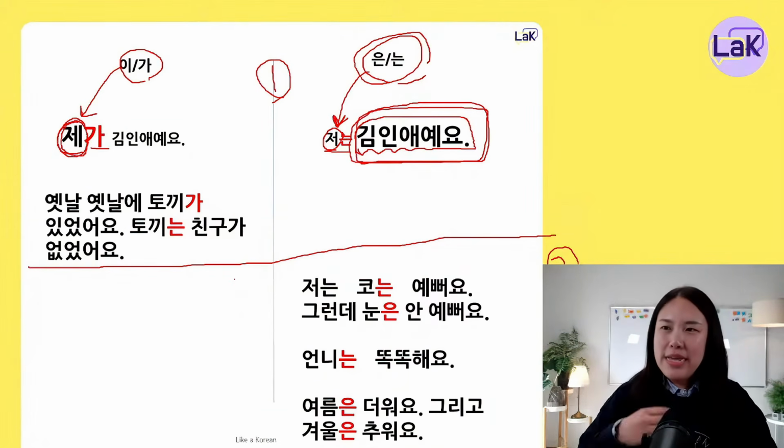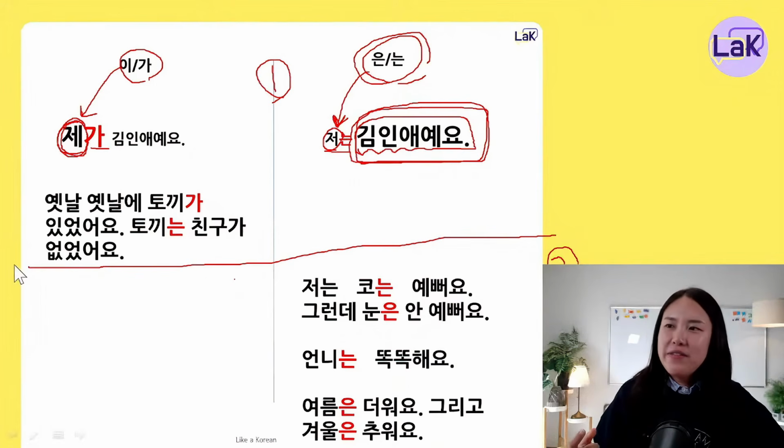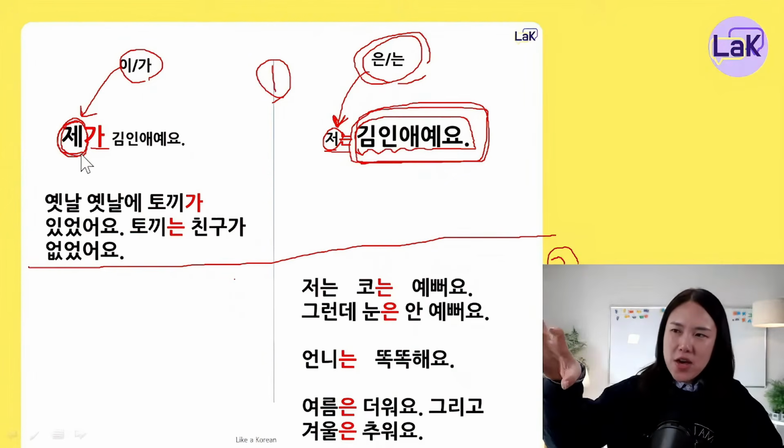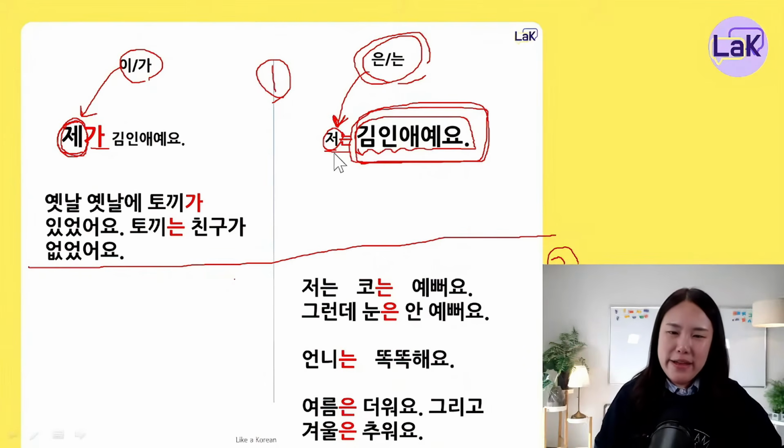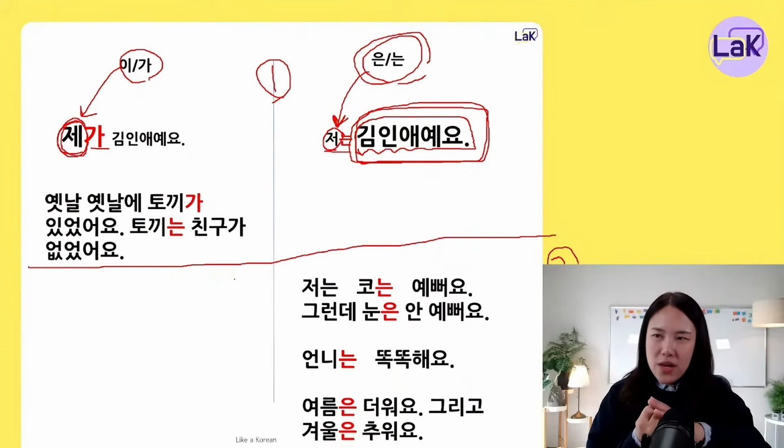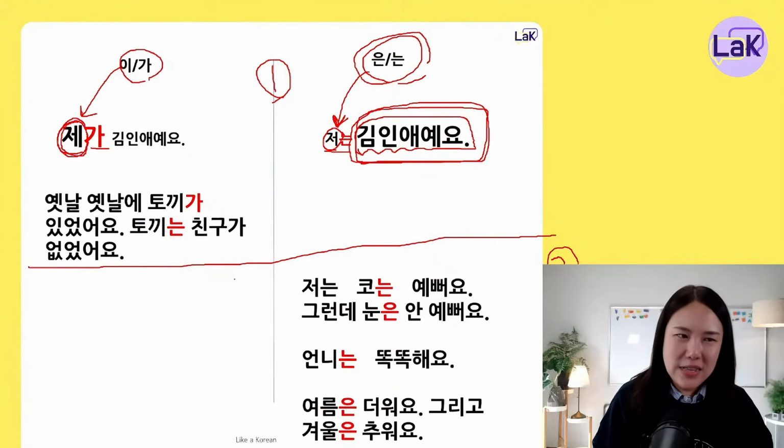That's the difference between 이가 and 은는. The first difference is what you want to emphasize. If you want to emphasize a subject, then use 이가. If you want to emphasize the thing about the subject, then use 은는. Okay, so we usually use 이가 for the topic.